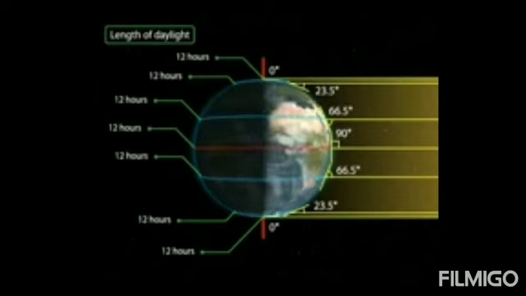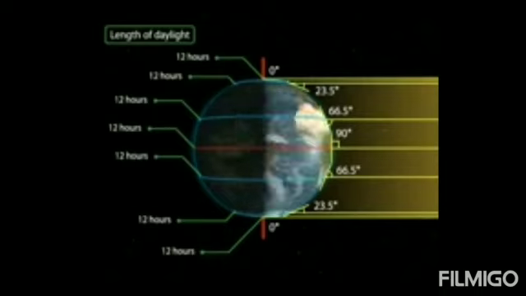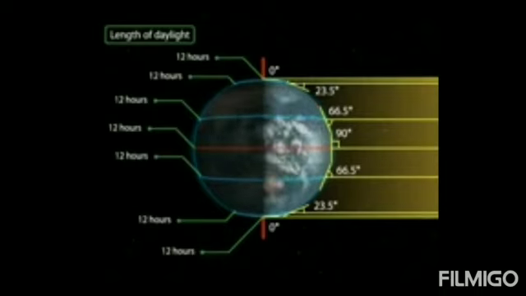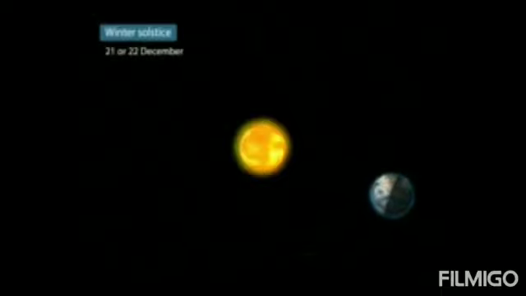On this day, the two hemispheres receive the same amount of solar radiation, and the length of day and night is equal at all places on the earth. After this, the day is shorter than night in the northern hemisphere, and the day is longer than night in the southern hemisphere, and there is a spring equinox in the southern hemisphere. Now next is the winter solstice.